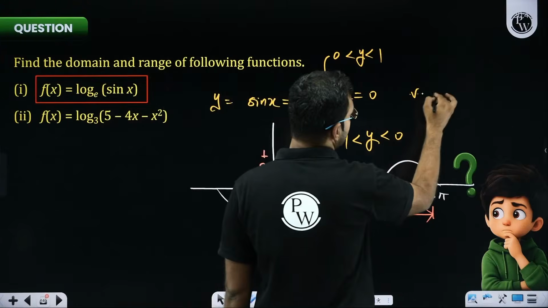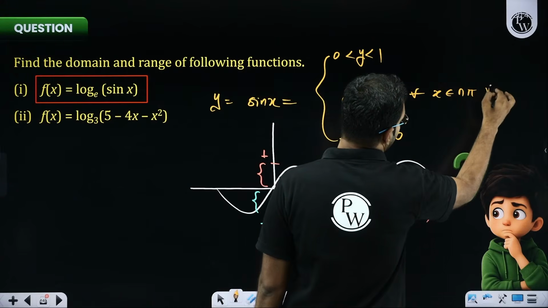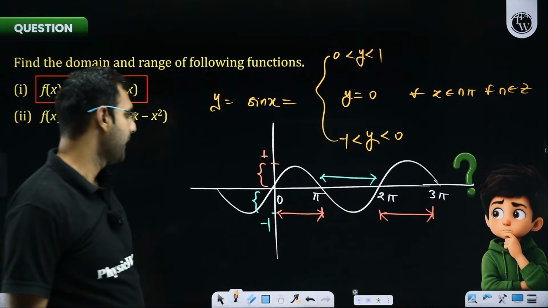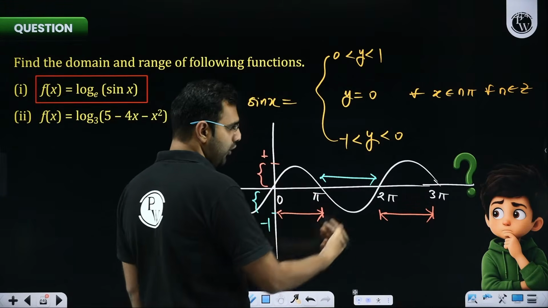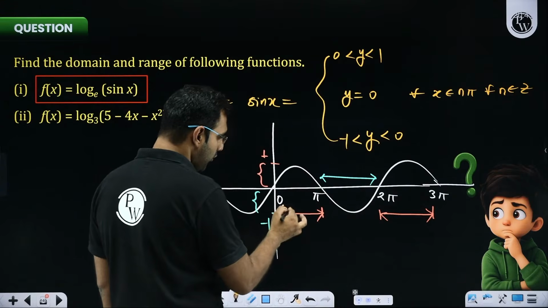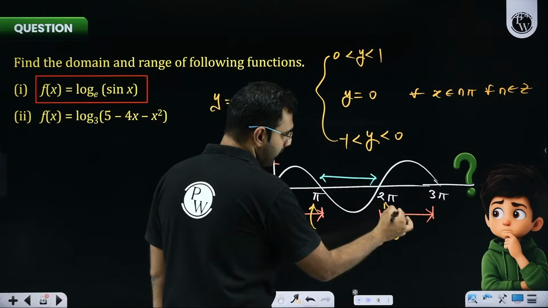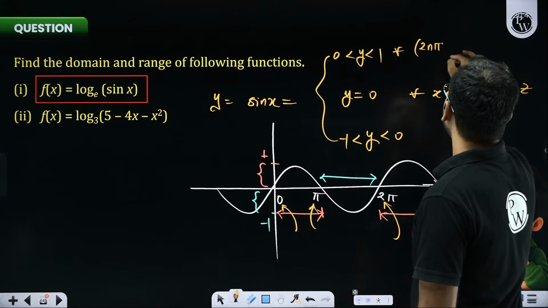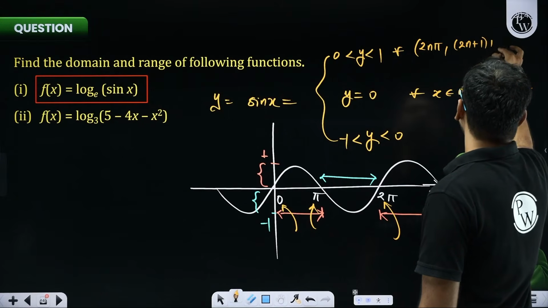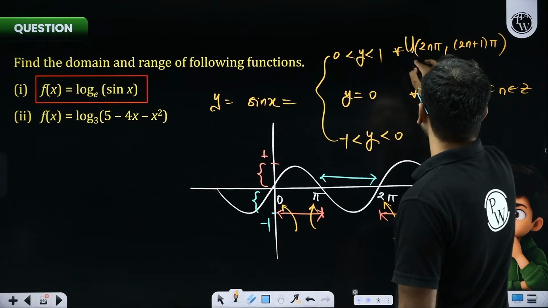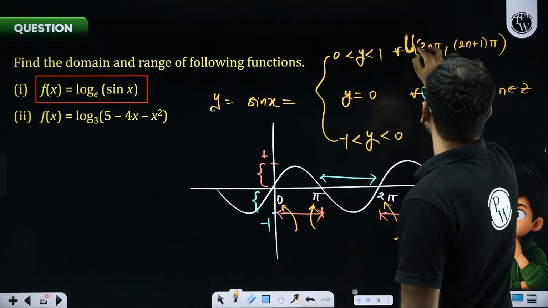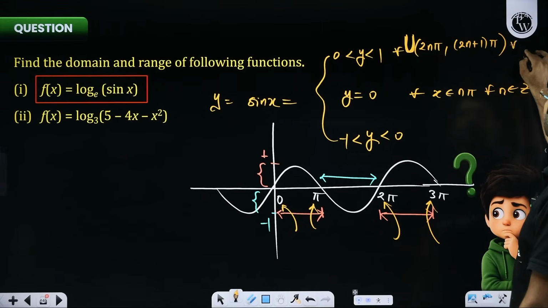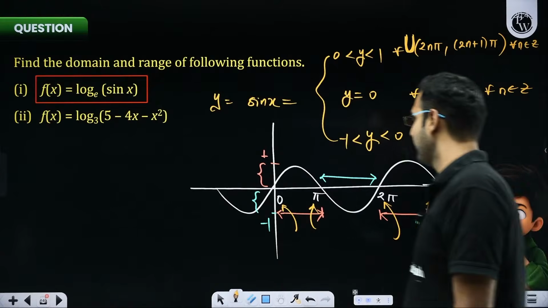So we concluded that whenever x is n pi, where n is an integer, sine x is 0. But whenever x goes from 0 to pi, 2 pi to 3 pi, that is, from an even multiple of pi to an odd multiple of pi, I'll write that as 2n pi to (2n plus 1) pi. If its union is taken, there we say that sine x is between 0 and 1, which is positive. Again, I need not say that n is an integer every time.